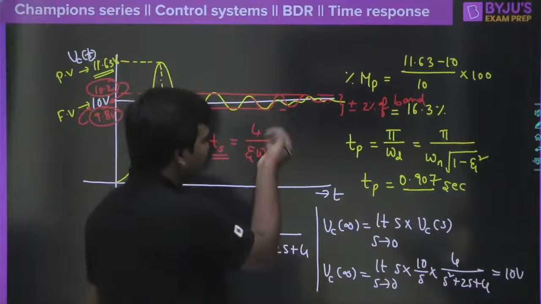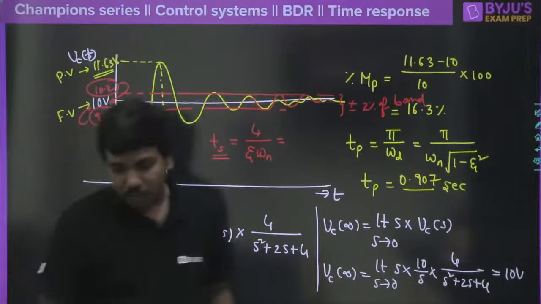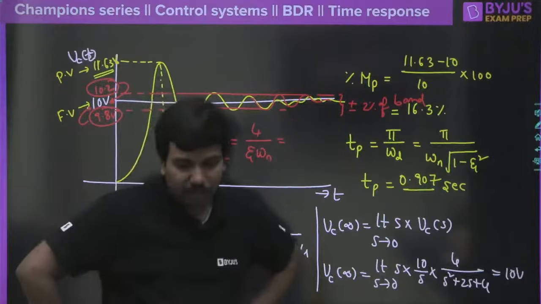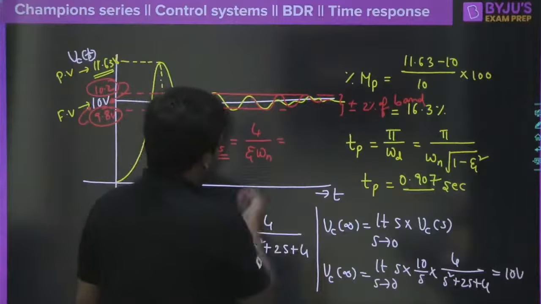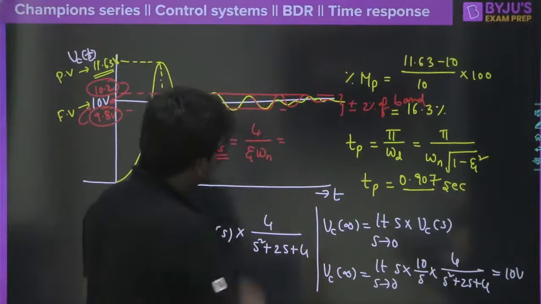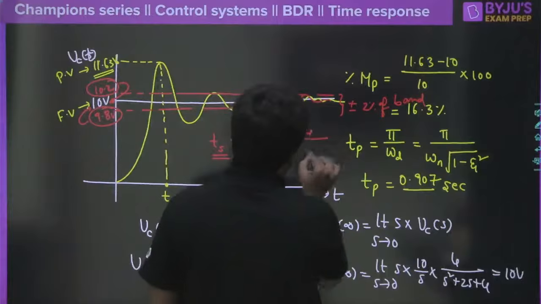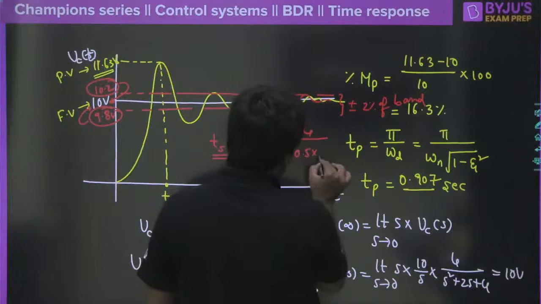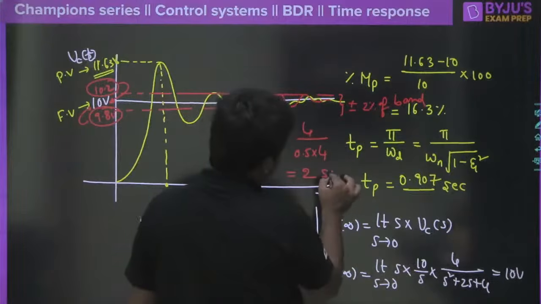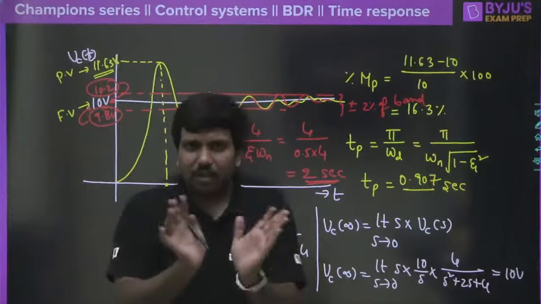Settling time, I just want the answer, because you have every value here, right? You guys are faster than me in the calculation, so please let me know the correct answer. Good, it seems almost 30 students are live. Very nice. What is the answer for this? Rufina? Oh, this is simple. Zeta is 0.5 and omega n we got as 4 here, right? So obviously it is going to be 2 seconds. So 2 seconds is the correct answer for this question. Clear? So that's the basic idea.